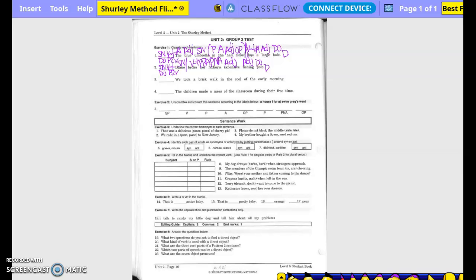So, who took a brisk walk in the cool of the early morning? We. Subject, pronoun. Okay. What is being said about we? Took. Verb. Took what? Walk. Is walk the same thing as we? No. So it's the direct object. Took becomes the verb, transitive. Okay, what kind of walk? A.